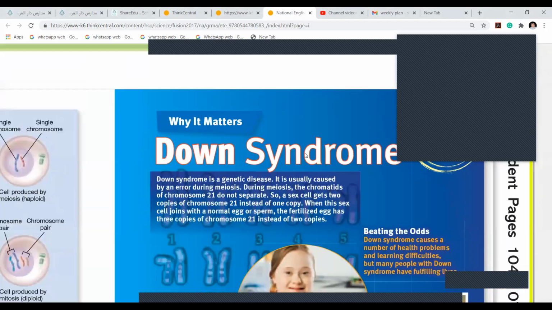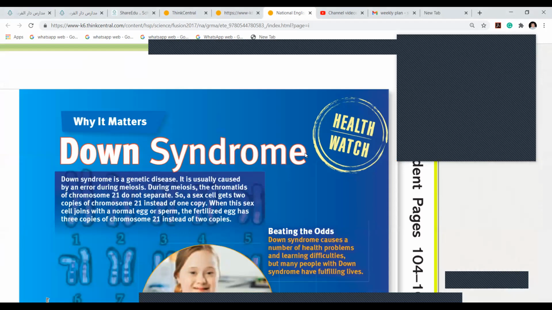Next is Down syndrome. You remember how many chromosomes I told you we have? 46. And what are the pairs? 23. Okay, now let me read this. Down syndrome is a genetic disease. It is usually caused by an error during meiosis. During meiosis, the chromatids of chromosome 21 do not separate. So a sex cell gets 2 copies of chromosome 21 instead of 1 copy.